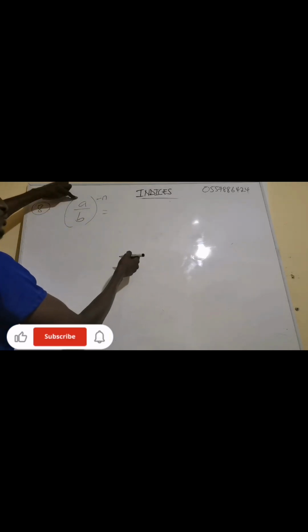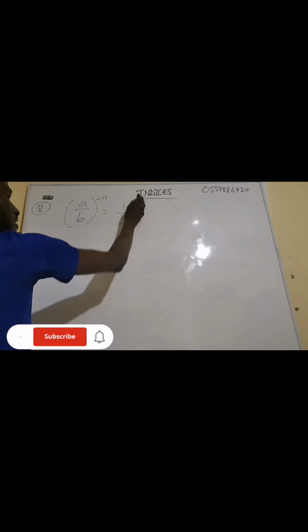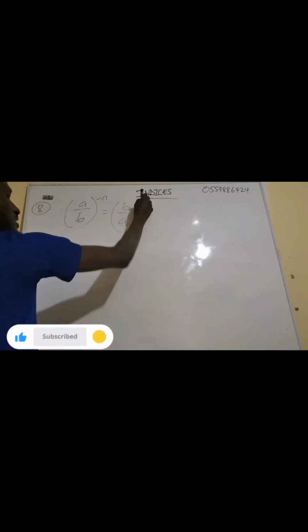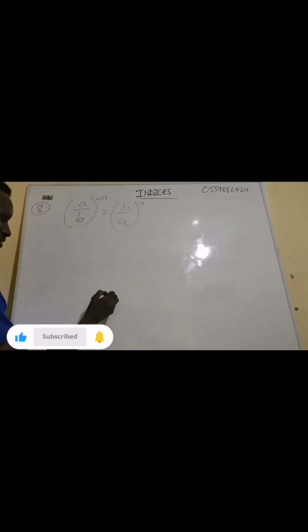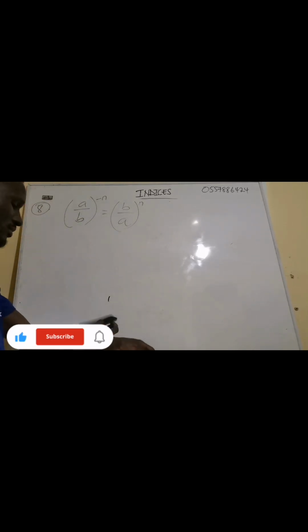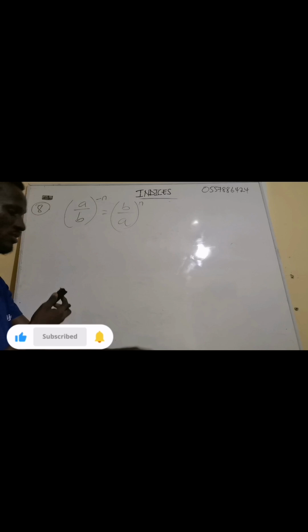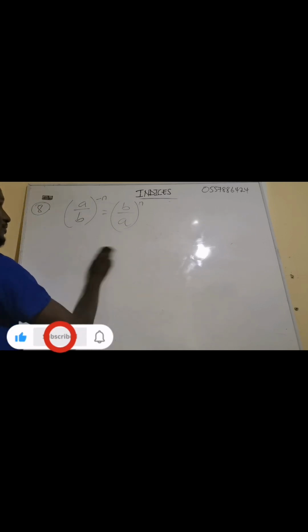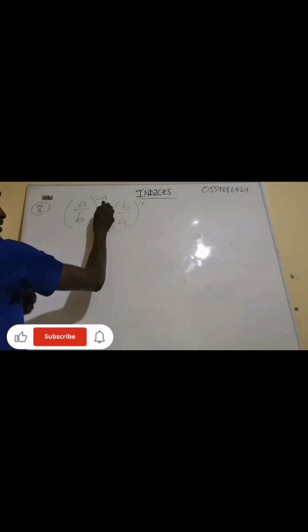This one will come down, this one will go up. Then the exponent, the negative, will change to positive. So it will be b over a, then the exponent will be positive. You change the negative to positive by turning it upside down and you reciprocate. When the exponent is negative and they are dividing, you reciprocate this.